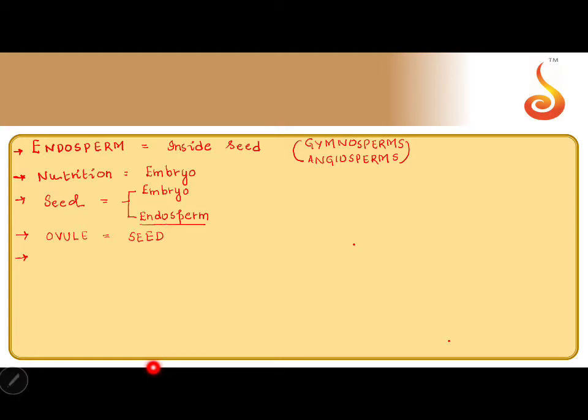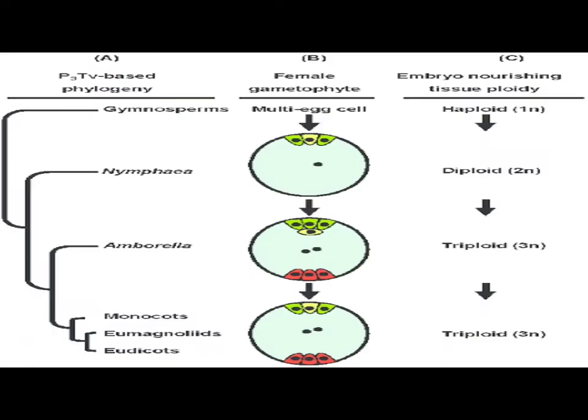Now, the question is: do we have endosperm in gymnosperms and angiosperms in the same ploidy? Ploidy is the number of chromosomes. If the function is the same, genetically they have to be the same. Then is the ploidy also the same? No. The answer is no. Then what is the ploidy? Now let us go to the previous slide.